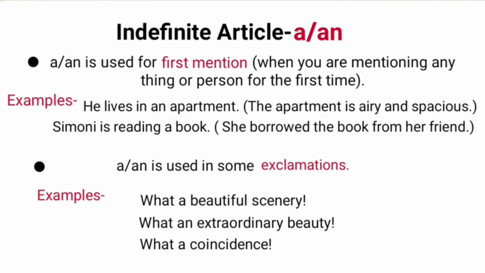Second example, Simone is reading a book. She borrowed the book from her friend. Here again, we are using a book for the first time and the book for the second time. In some exclamations also, a or an is used, like, what a beautiful scenery, what an extraordinary beauty, what a coincidence.